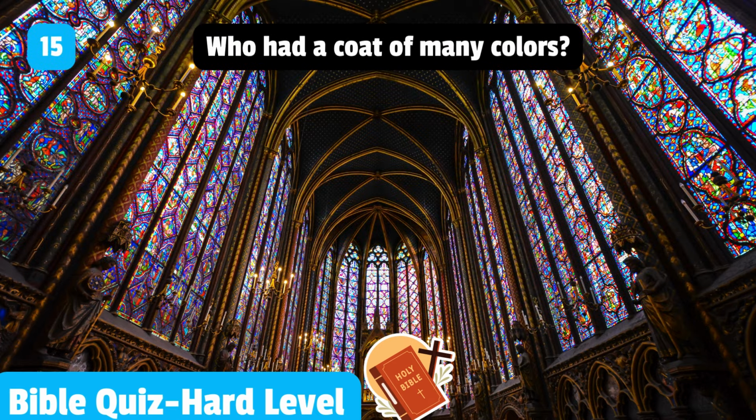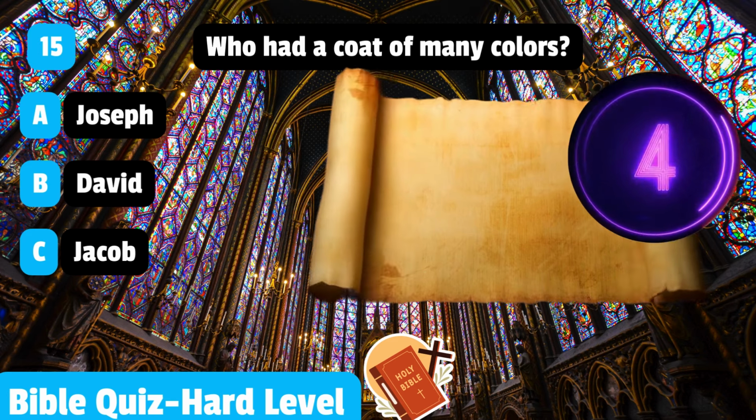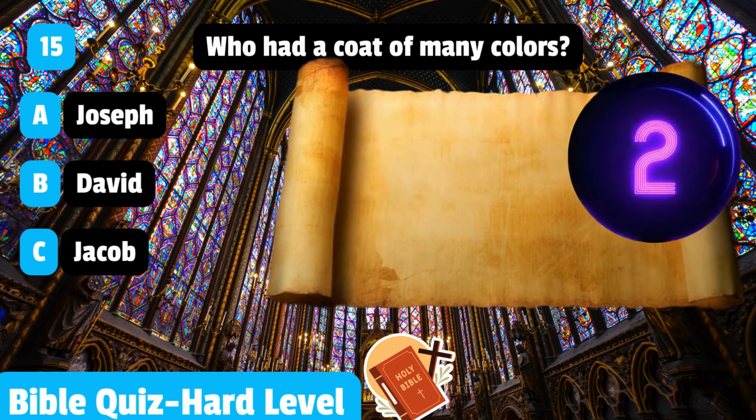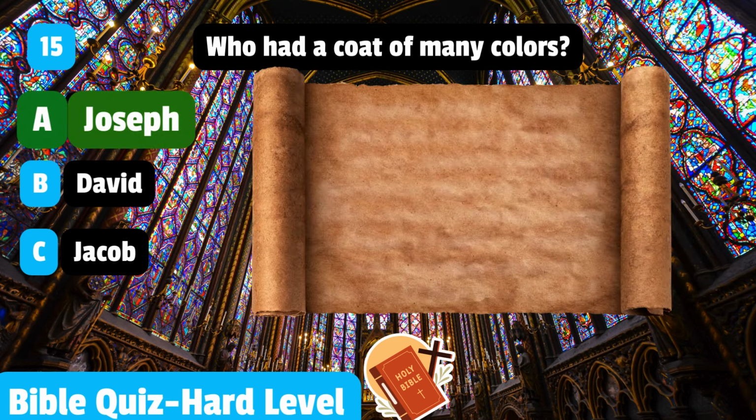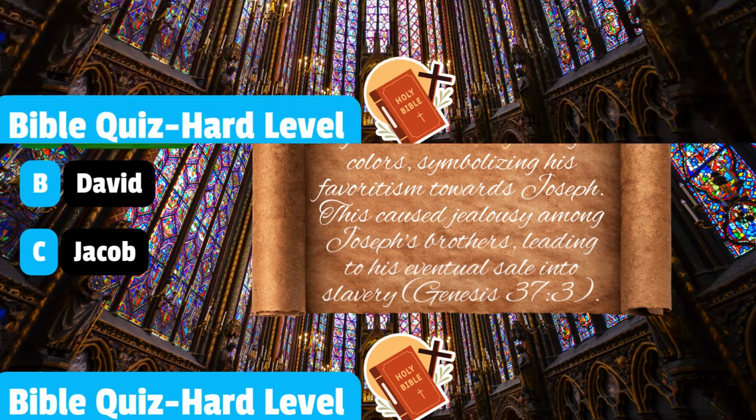15. Who had a coat of many colors? Joseph, David, Jacob. Joseph's father, Jacob, gave him a coat of many colors, symbolizing his favoritism towards Joseph. This caused jealousy among Joseph's brothers, leading to his eventual sale into slavery. Genesis 37 verse 3.